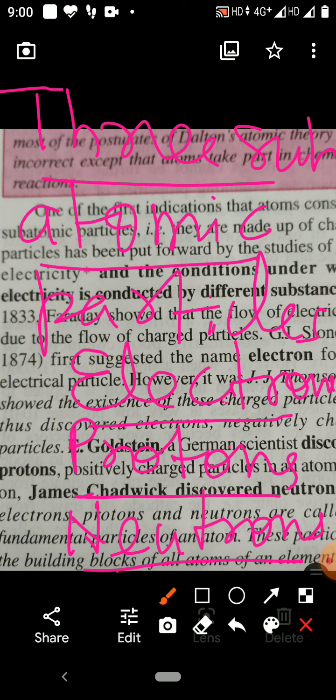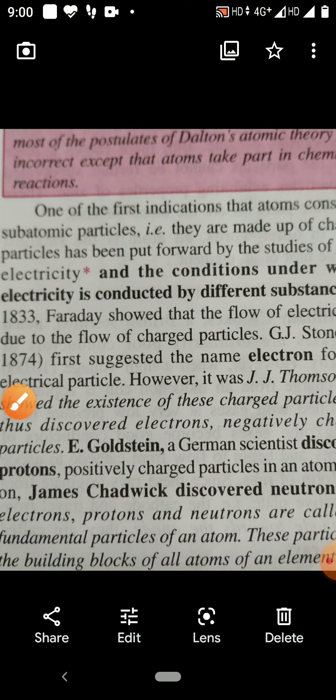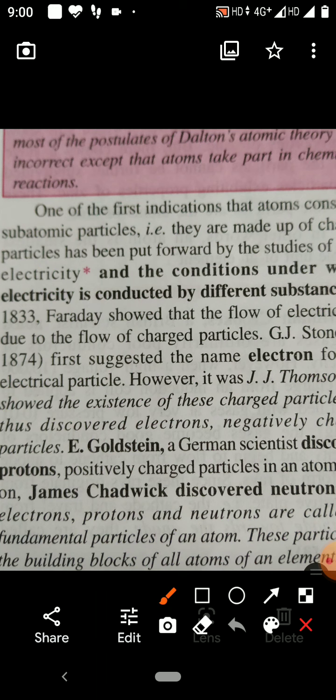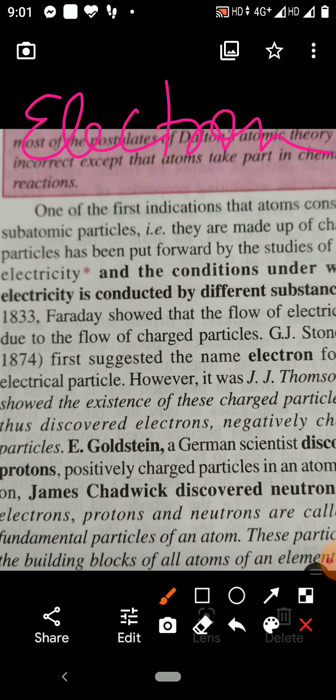Who discovered these subatomic particles? Children, Sir J.J. Thomson discovered electron, and he told electron is a negative charge particle. So, electron was discovered by Sir J.J. Thomson.